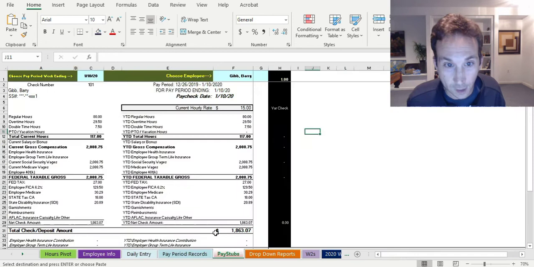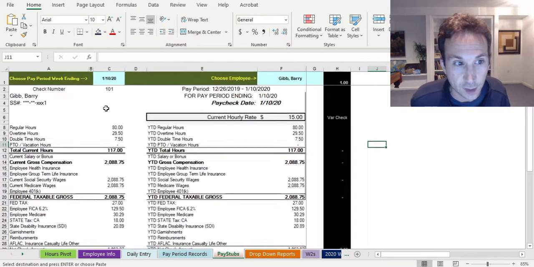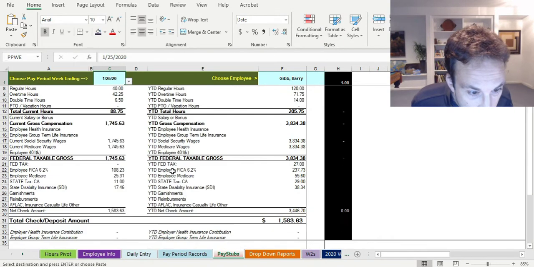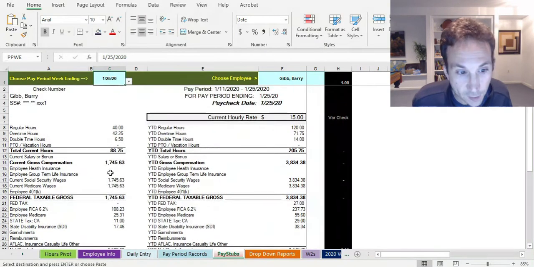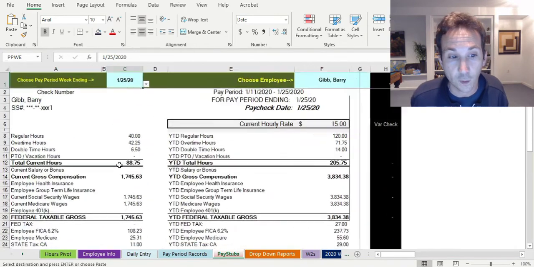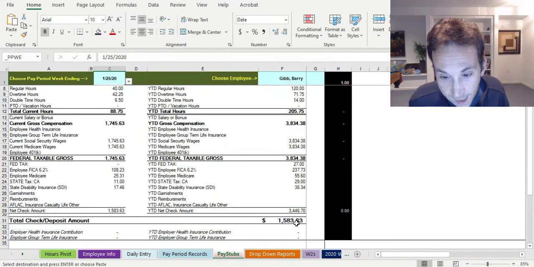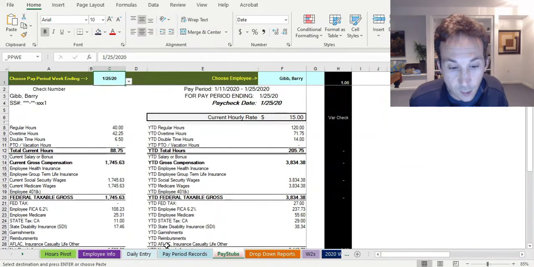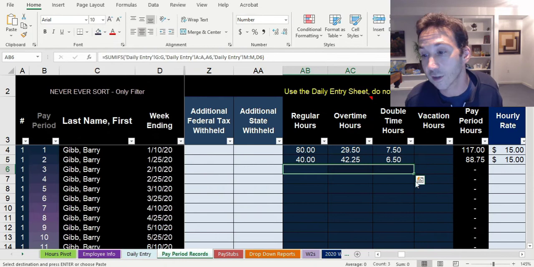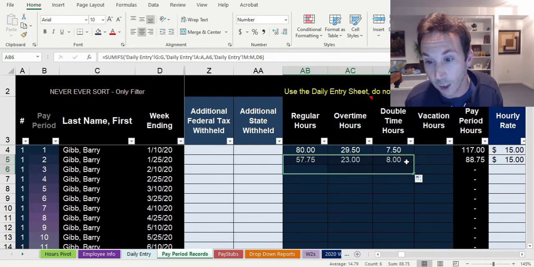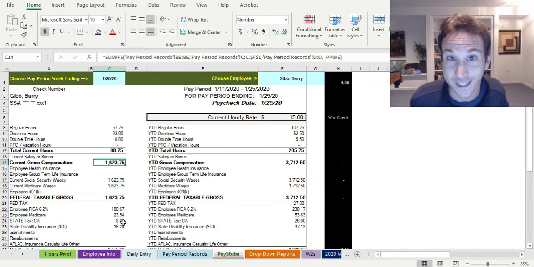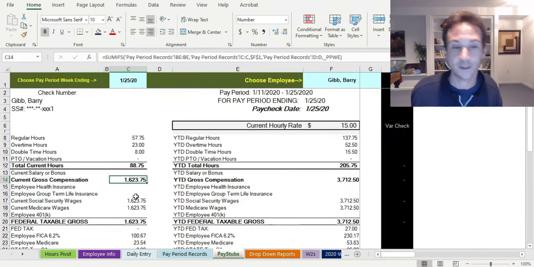And your pay stub for that period, if you go to the pay stub sheet, you'll see that this pay stub is now grossing out at 1745 and you get 1583. So it's 1745 gross, 1583 is your check. Let's see what happens if we whip back and override these formulas, and it will go back to the way it was calculating using the daily overtime method. Let's see if that's more or less money. It's less money. Told ya. Told ya, it's less money.